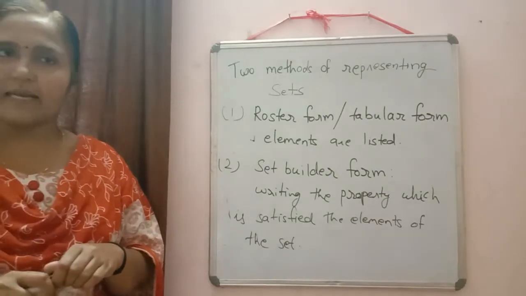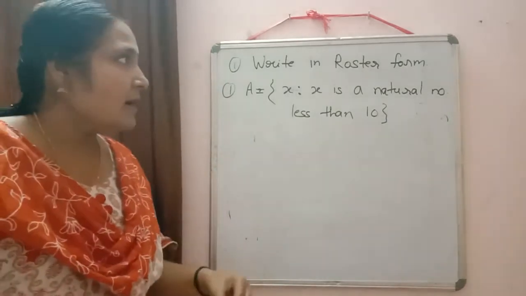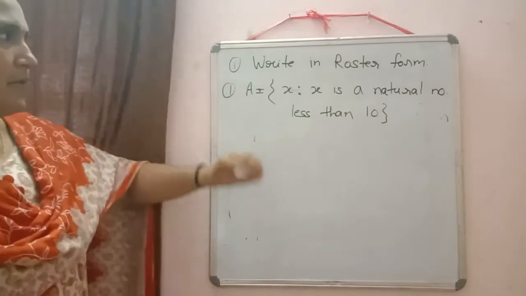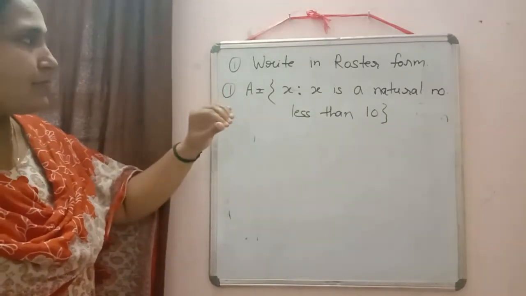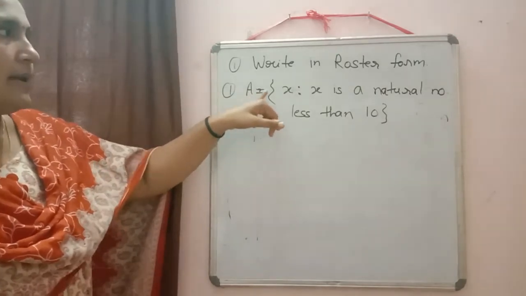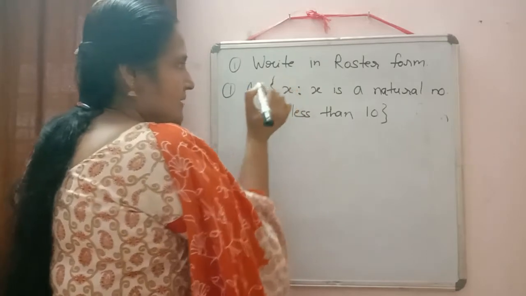So all of you write down the first one. Now we will check how to write the elements in roster form. So here I wrote one question there. All of you write with me. First one I wrote, set A is equal to, and first I wrote braces there.